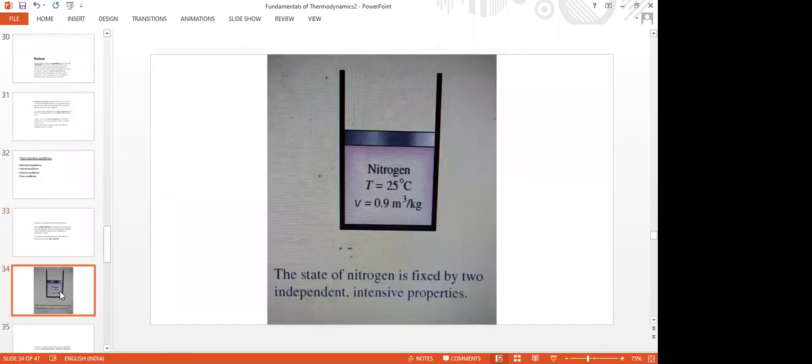For a single phase system, for example, say here, nitrogen gas is taken in this chamber. The two independent intensive properties, temperature and specific volume, are given.